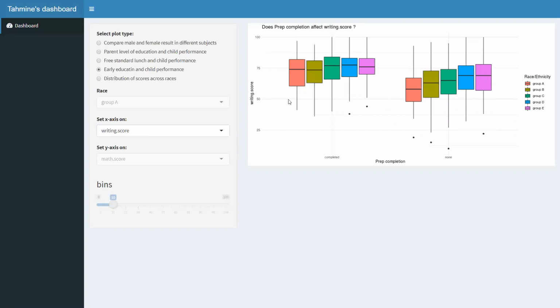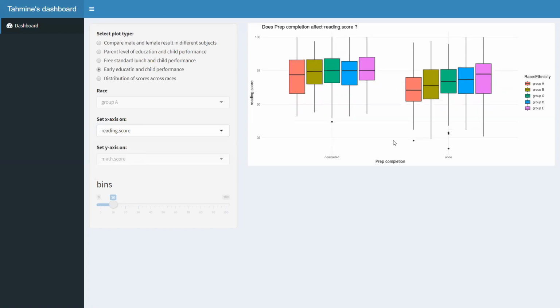This one is my favorite. First, it shows how prep completion greatly impacts child results in the exam across all the subjects. Second, it demonstrates children in race group E always outperform other race groups. The next graph is another piece of evidence supporting this.